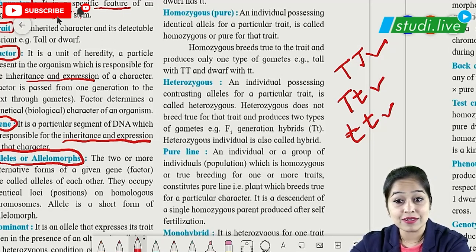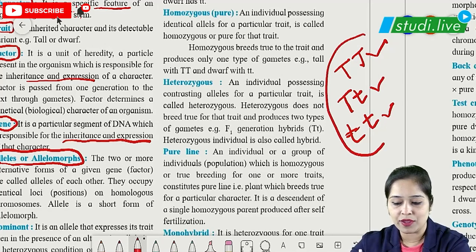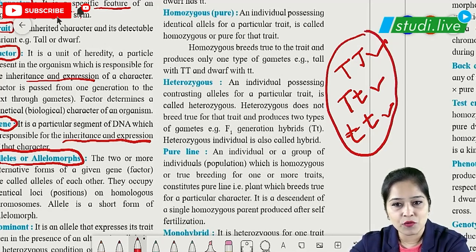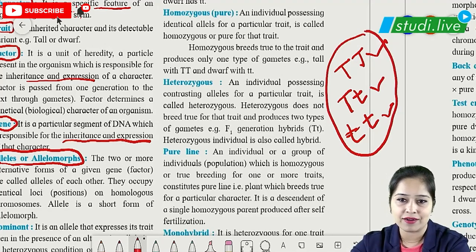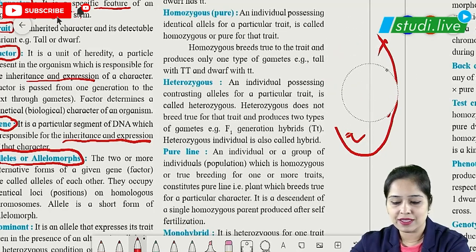Homologous chromosomes are morphologically and genetically similar chromosomes controlling the same character. So in this example, which character are they controlling? Yes, they are controlling the character of height. So let's see the definition.